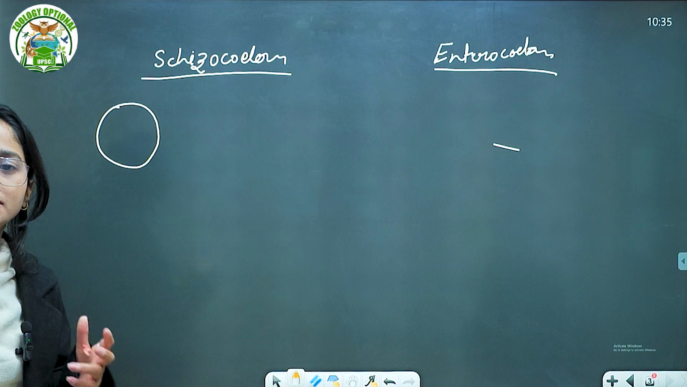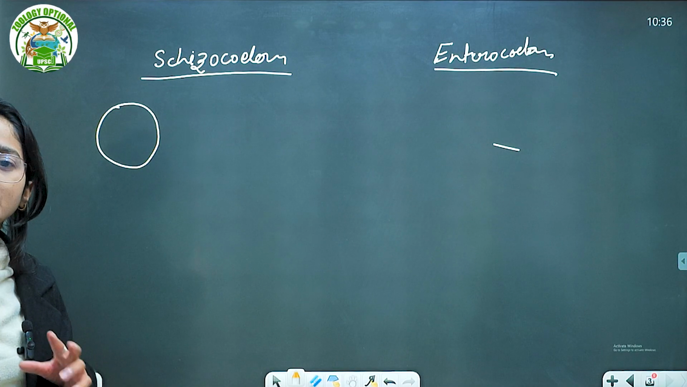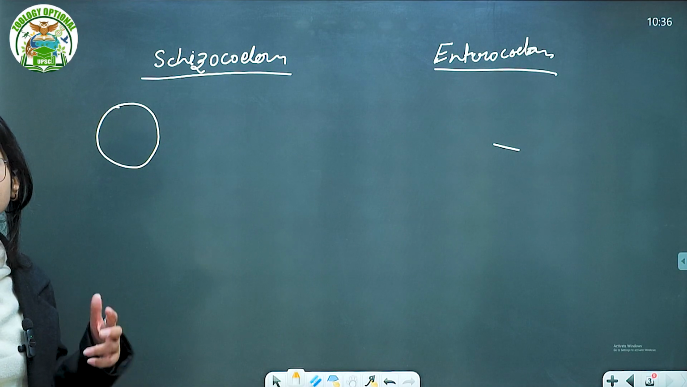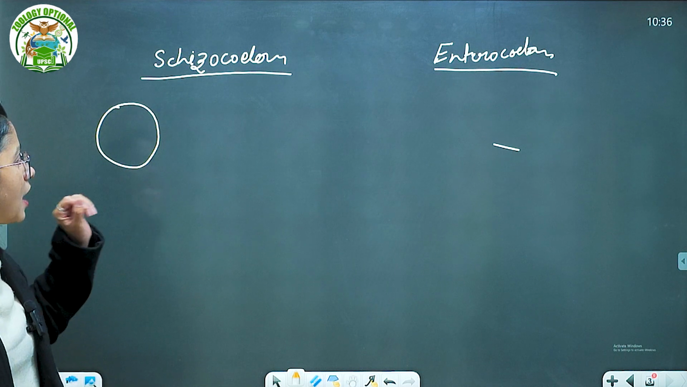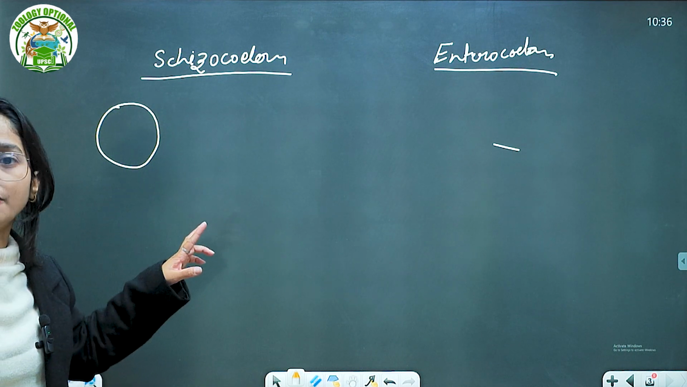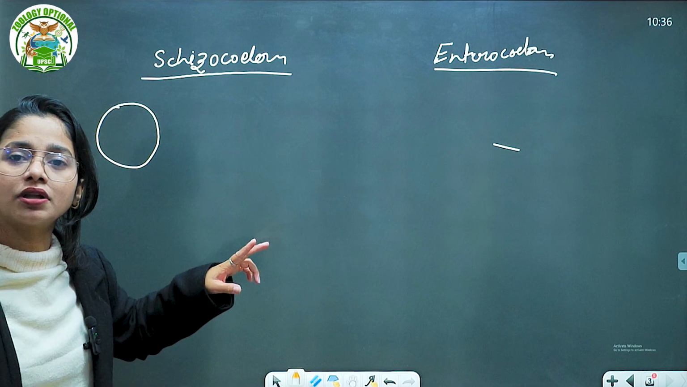Morula is your solid mass, a solid ball. While in the blastula, gradually, of course with the cleavage, and the different types of cleavage, is also playing a very important role here. So what is happening here in that blastula? Suppose that this is the blastocoel cavity that's present, that is why it is called the blastula.